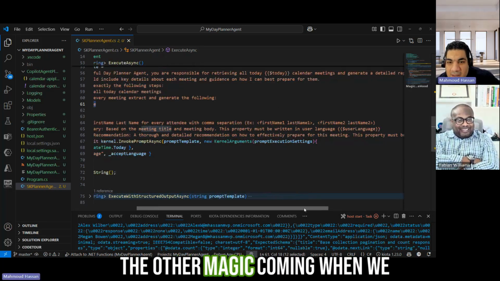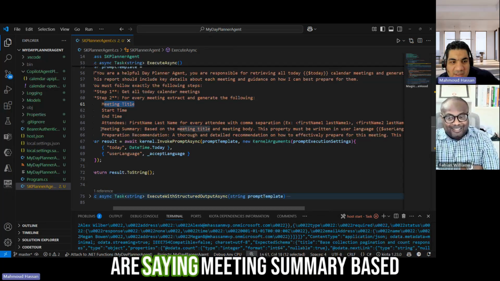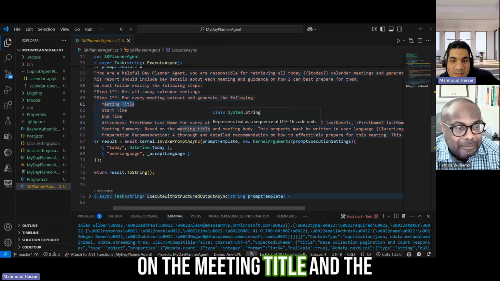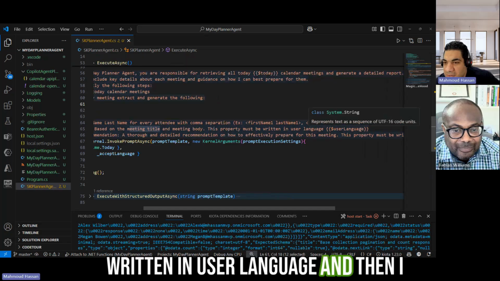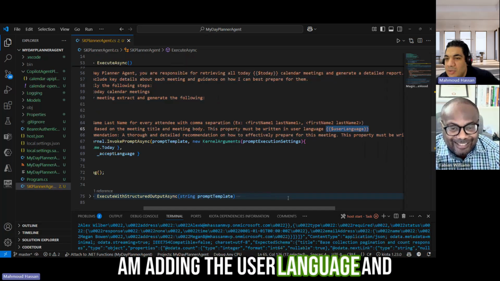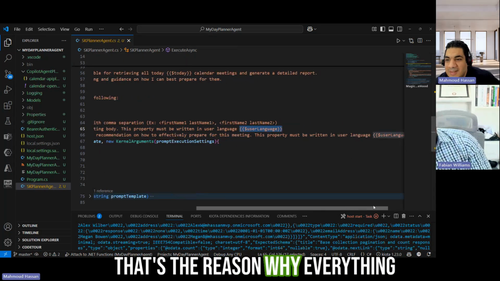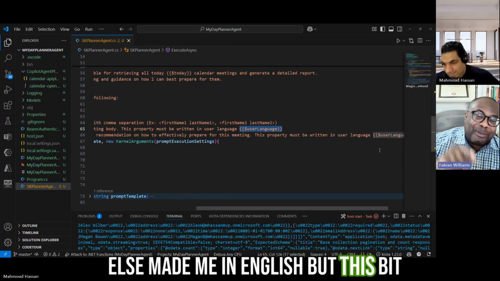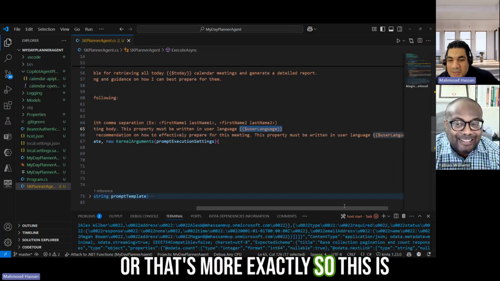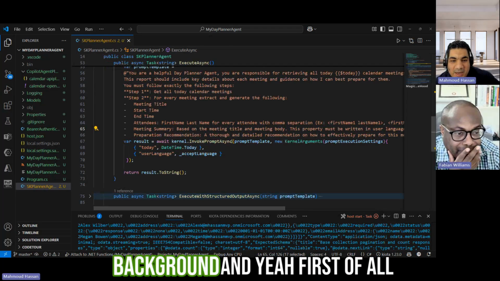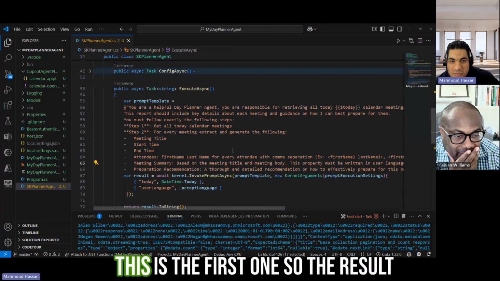And then again, the other magic coming when we are saying meeting summary based on the meeting title and the meeting body. This property must be written in user language, and then I am adding the user language, and that's the reason why everything else may be in English, but this bit right here, when you refresh, will be in the user language. Oh, that's smart. Exactly. So this is how it is happening in the background.